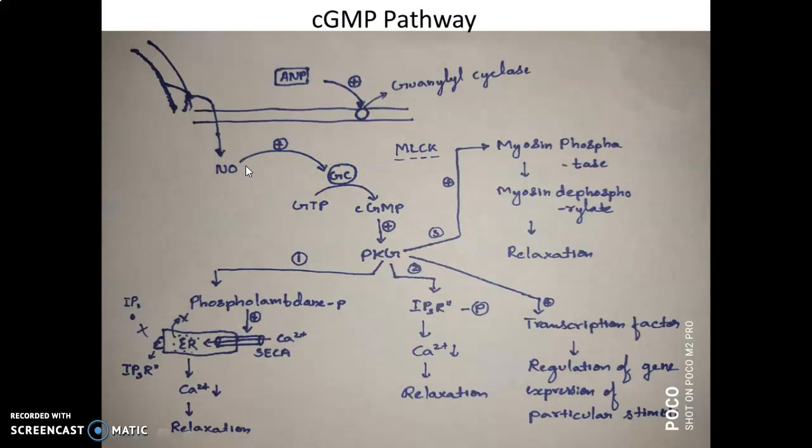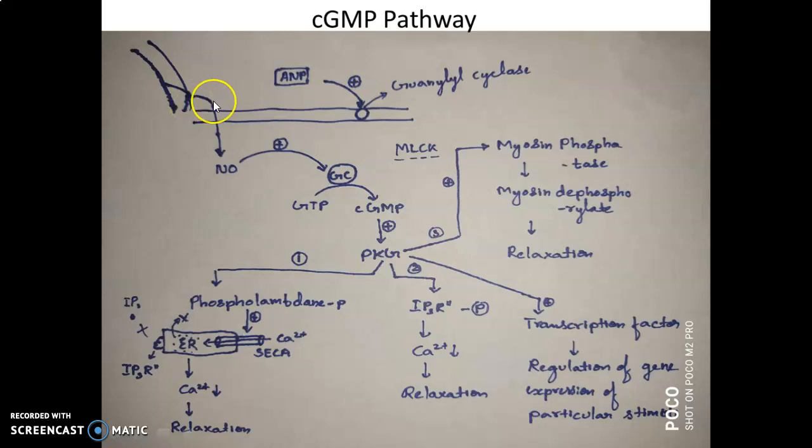This nitric oxide actually comes from the blood vessel. So this is a blood vessel, and this is the endothelial lining of the blood vessel, and in response to certain stimuli such as acetylcholine, this endothelial lining releases nitric oxide.